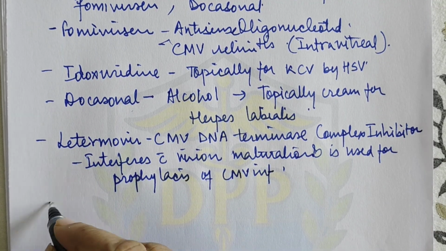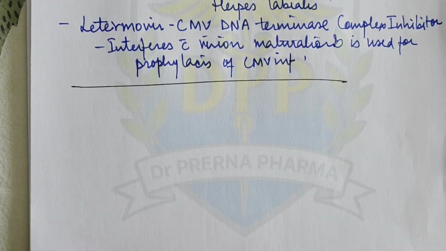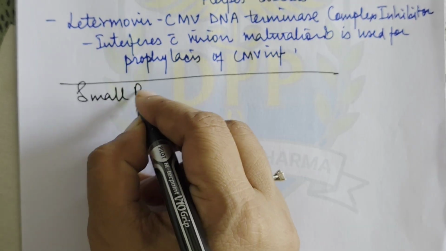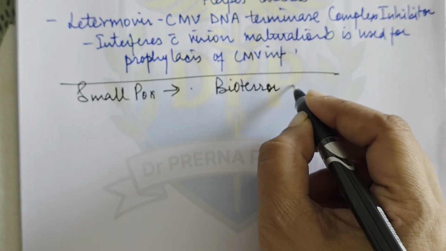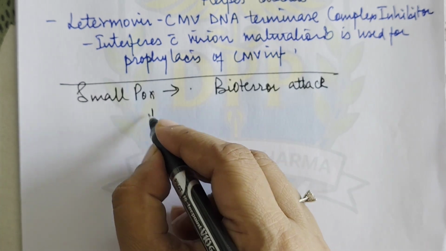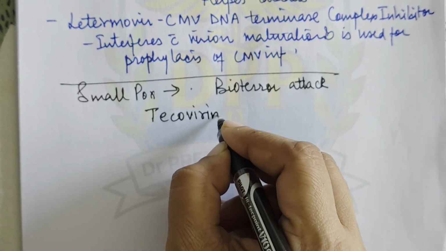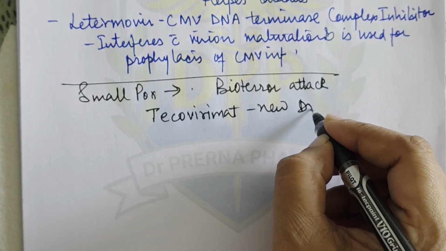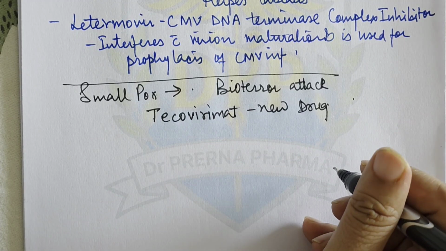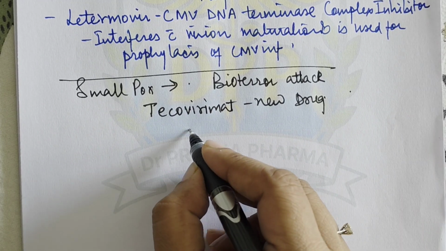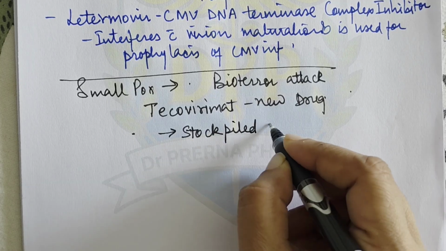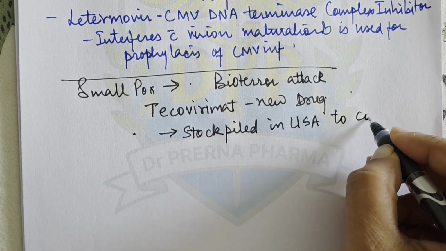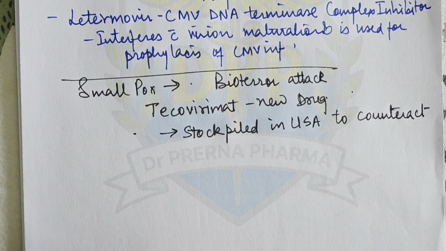Then after herpes simplex comes smallpox. Now smallpox, as we all know, is almost eradicated, but there is always a risk of bioterror attack. So for this there is a new drug, that is tecovirimat. It is a new drug that has activity against orthopox, smallpox and monkeypox viruses. Okay, so this is the drug. Many doses are stockpiled in the USA to counteract any bioterror attack with smallpox.